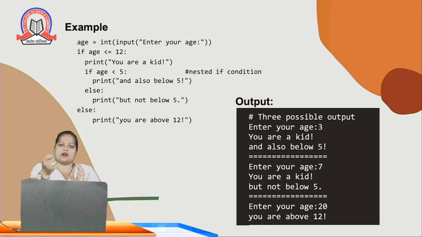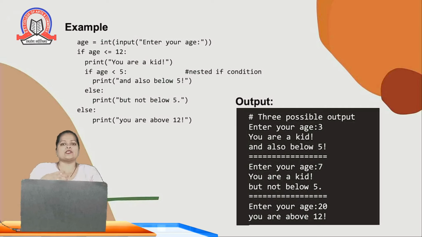If we are preparing a ticket counter application or something like that, we can use nested if else, which I have explained using this example. And if it is not less than or equal to 12, it will go directly into the else block and print you are above 12. So likewise you can see how to use this conditional statement, and where to use it is totally dependent upon your requirement.